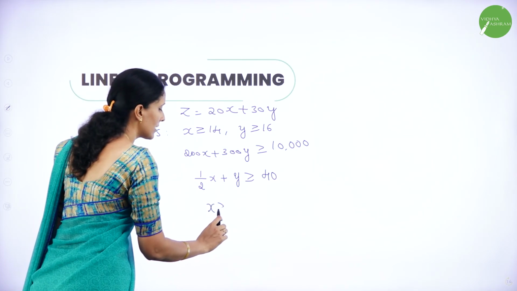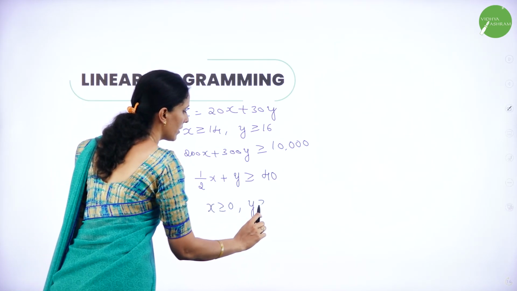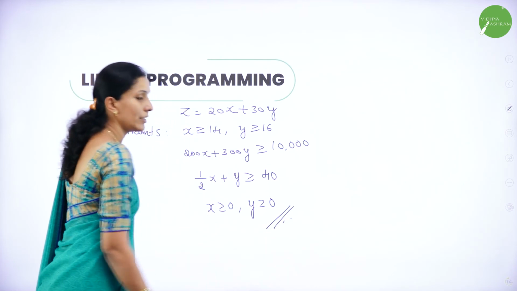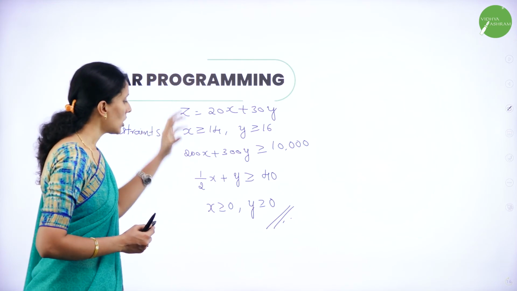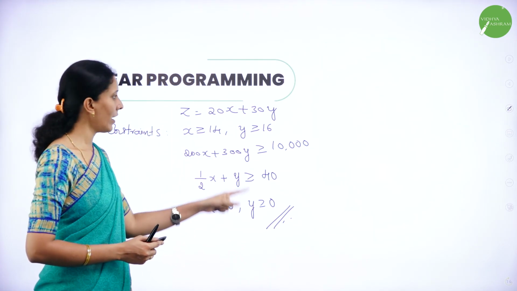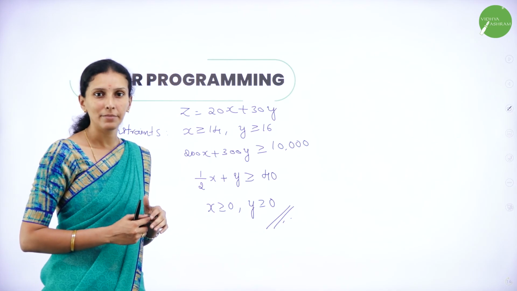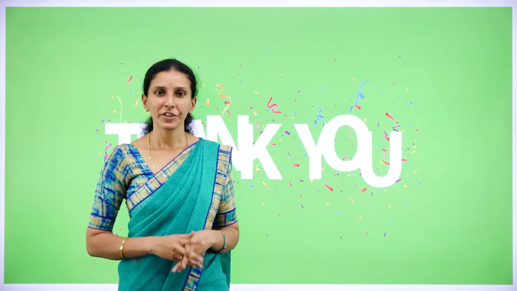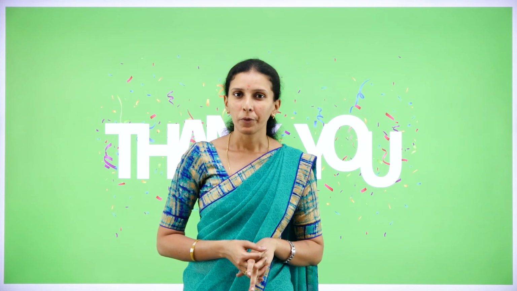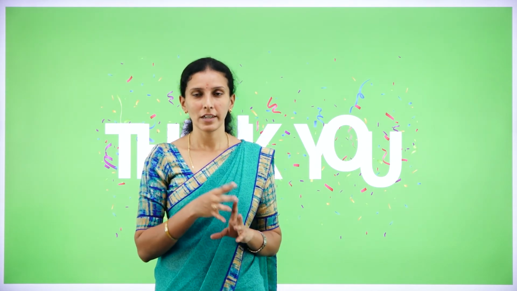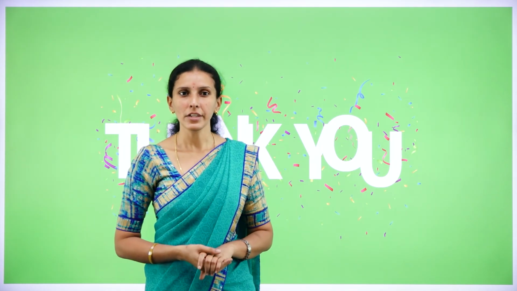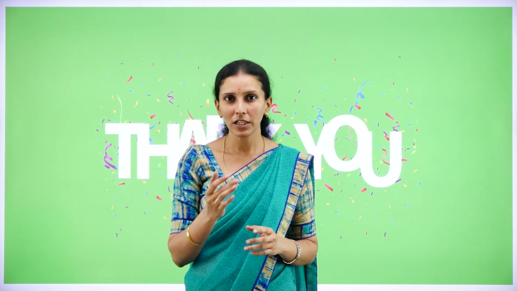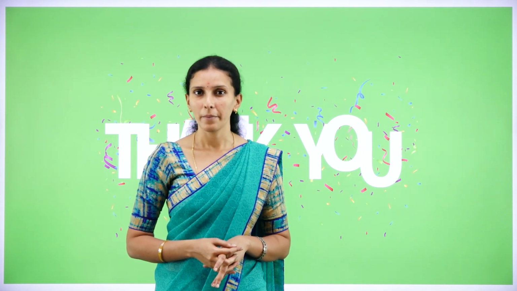So again x is greater than or equal to 0, y is greater than or equal to 0. So this is how we have to formulate. Next we come to finding the solution for x and y so that we will get the maximum profit. In today's session we have learnt why linear programming problems are used as a model in commerce, and how to formulate a linear programming problem. In our next session, we will find the graphical solution to linear programming problems.